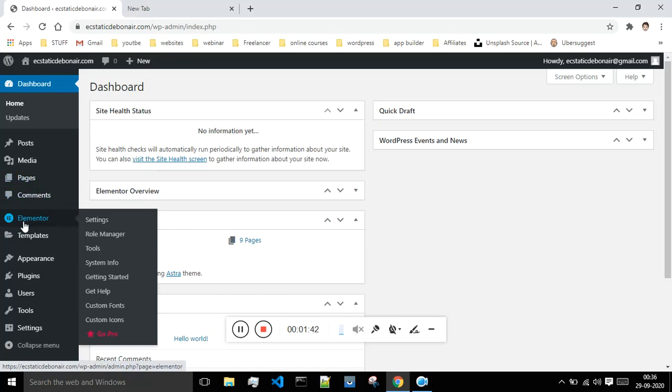So this is the Elementor option. This is a plugin which is installed by me, and because of which I'm getting this tab. I will show you guys what these plugins are, how to install them, and how to carry out the process.